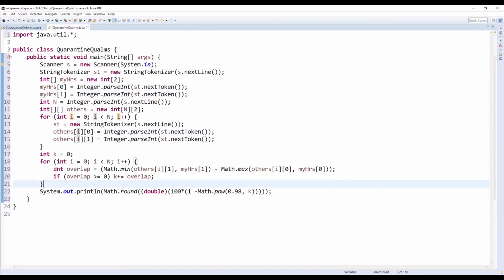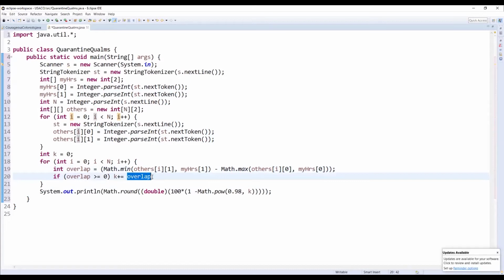Then we can figure out what the overlap is. The overlap is simply equal to the minimum of the right two numbers, minus the maximum of the ones when you came out. So the minimum of when you went back inside and the maximum of when you came outside. We add that to the overall overlap.